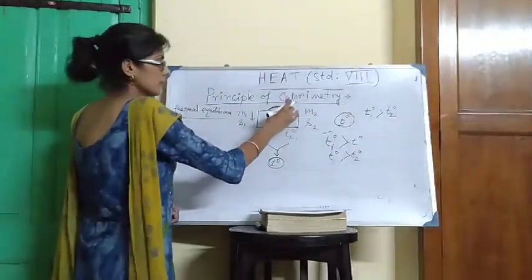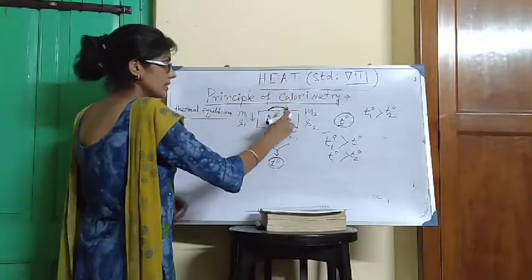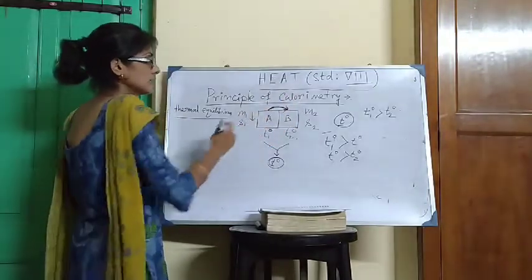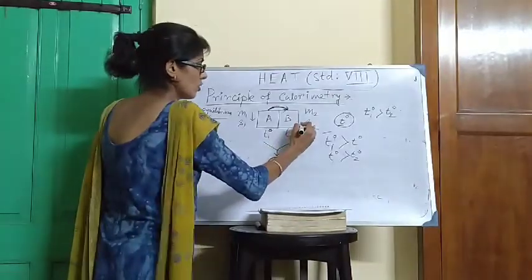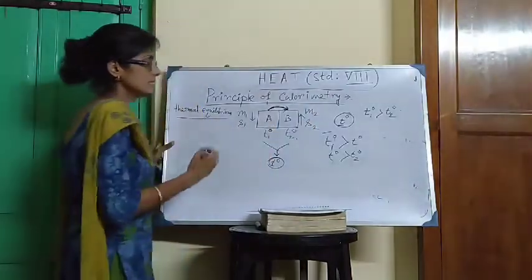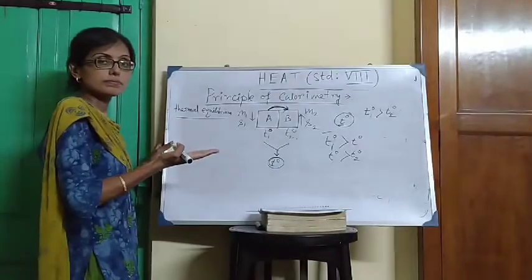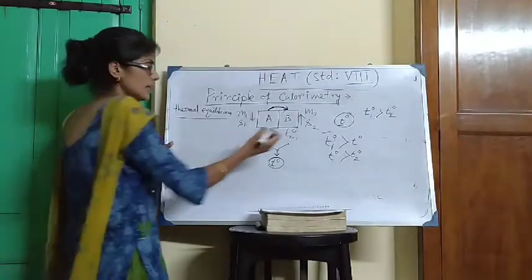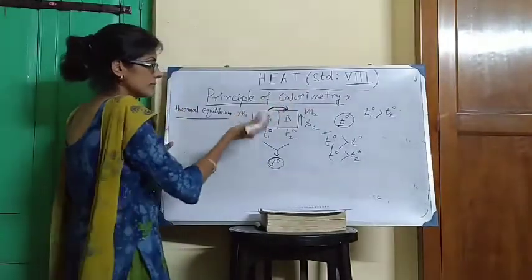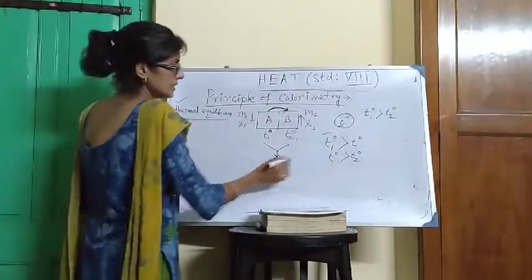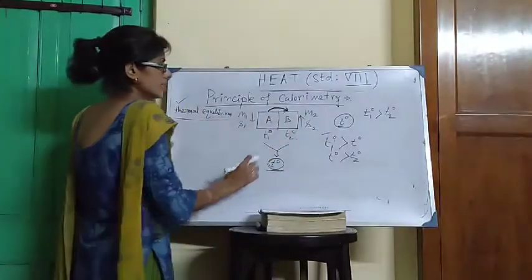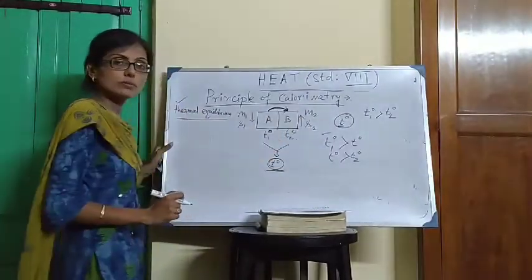Again, the equilibrium temperature T degree is greater than the initial temperature of the colder body. Why? Because body B, the colder body, is absorbing heat from the hotter body in the composite system. So the temperature of the colder body is increasing. After some time thermal equilibrium is attained. So equilibrium temperature T degree is greater than the initial temperature of the colder body.